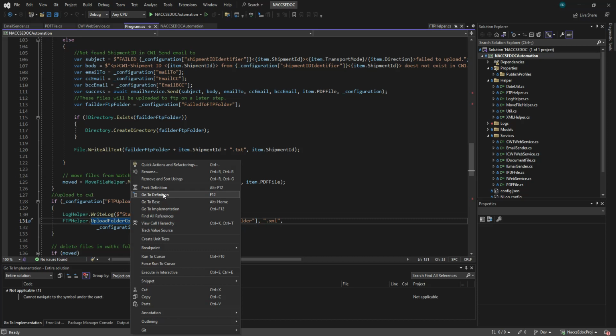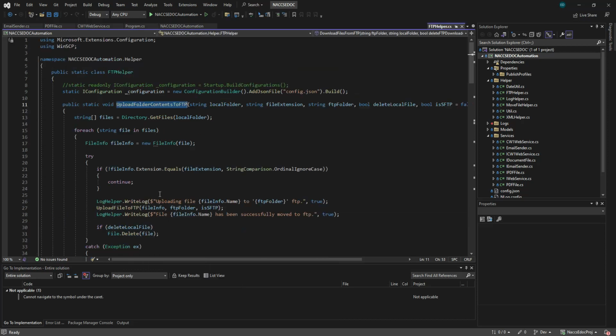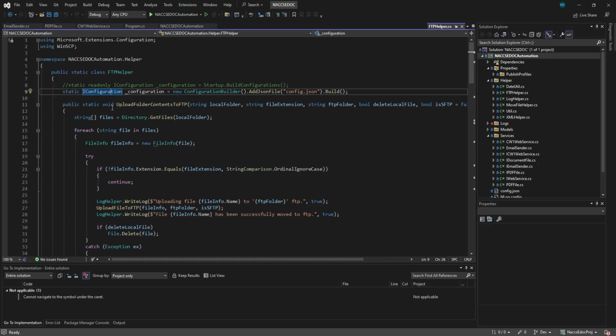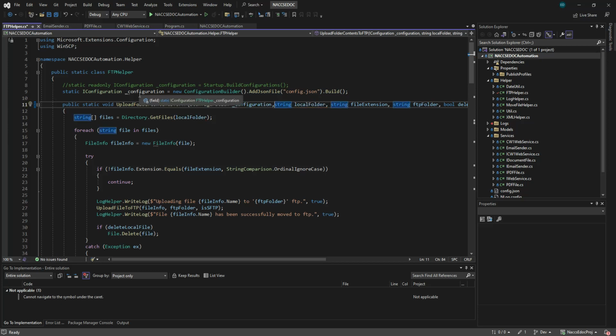This is just a configuration also, just like that. I have put this like this, but this is not good. I think the best way is to pass this as a parameter, so if we change the configuration, we don't need to do this.